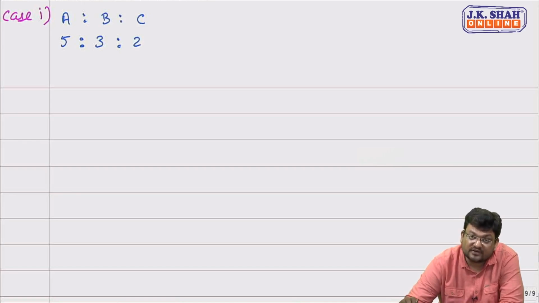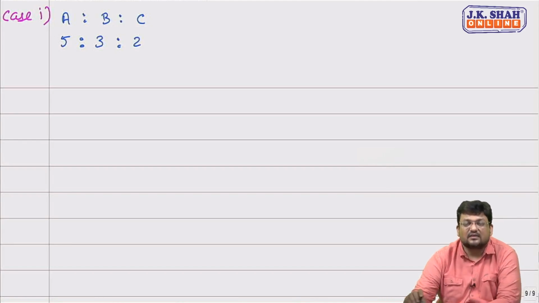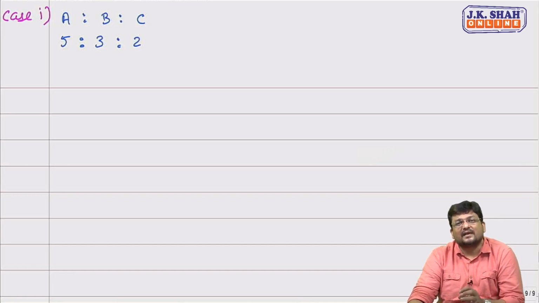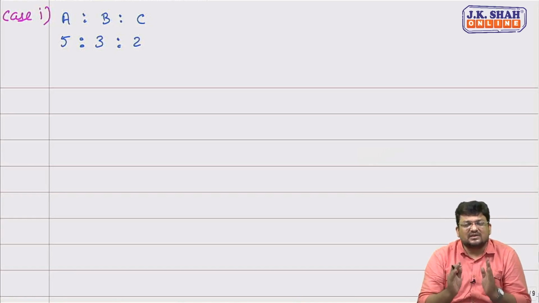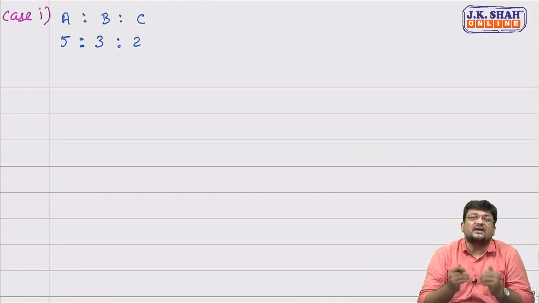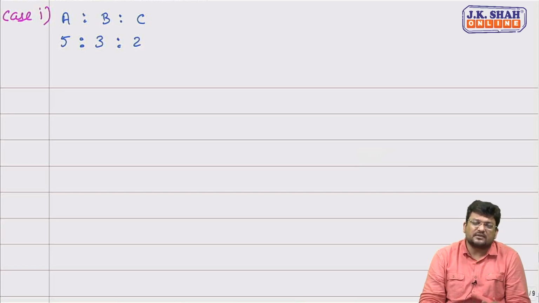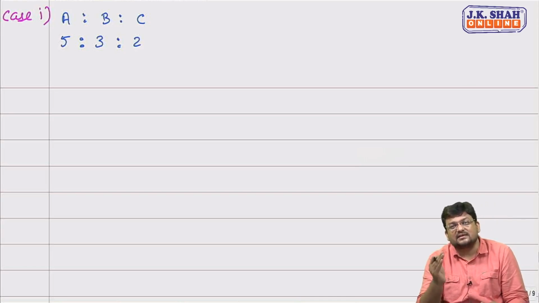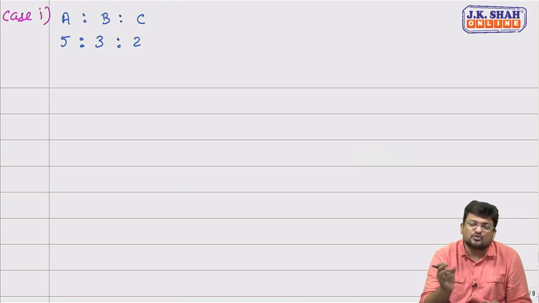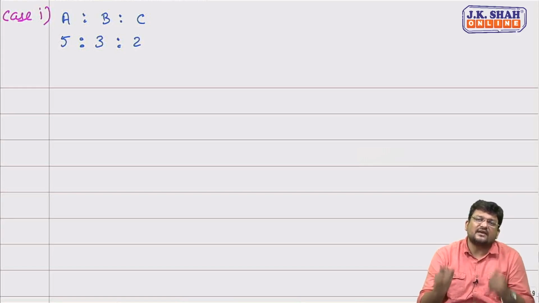They are saying profit sharing ratio of B and C should be same as profit sharing ratio of A and B. So A and B's ratio is not to be changed. A and B in future also will continue to share in the ratio 5:3. We are only supposed to change ratio of B and C. Ratio of B and C should be made equal to ratio of A and B.